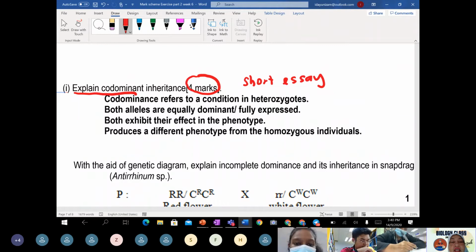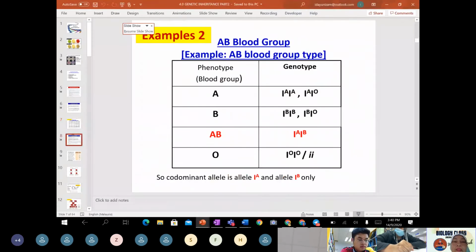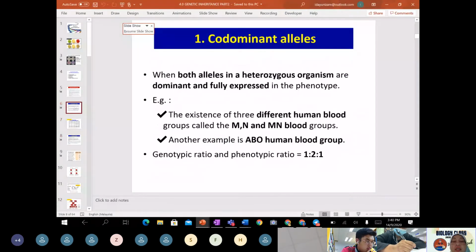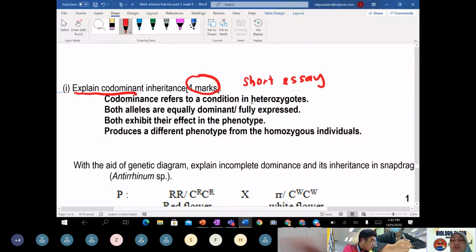Okay, so like teacher showed in our slide just now. When teacher mentioned about codominant, the keyword, you must mention about what, class? Both alleles in a heterozygous organism. 1 point. So codominant refers to a condition in heterozygous genotype. Right, 1 mark. It cannot be homozygous, it must be heterozygous.